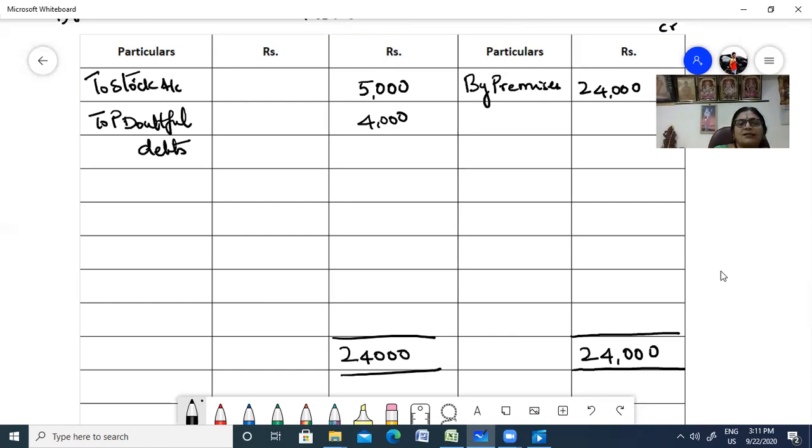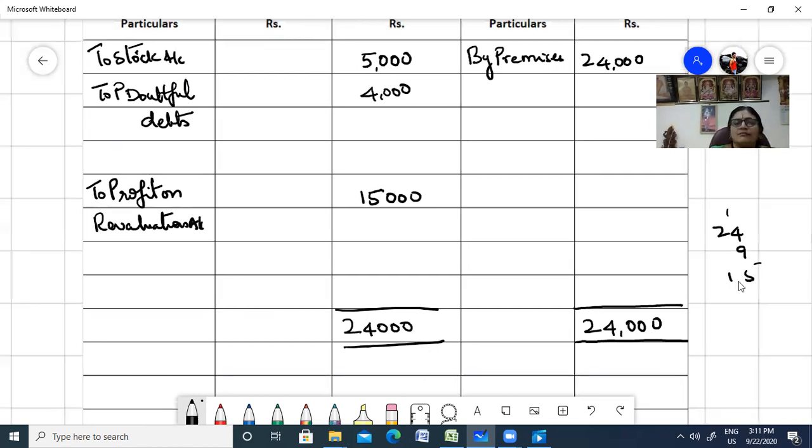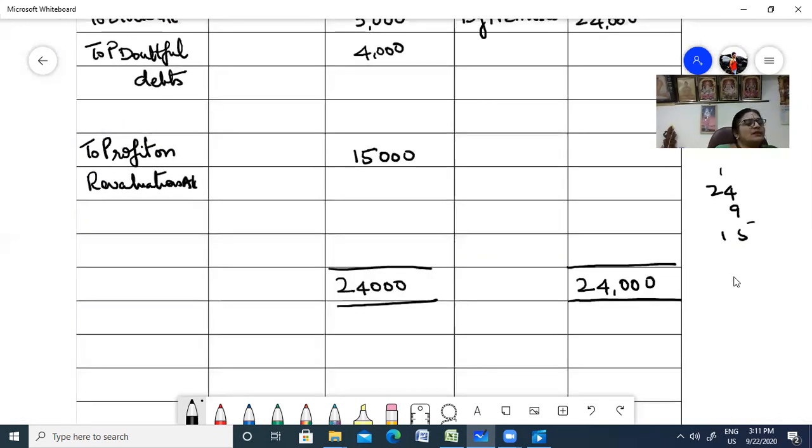Now, what is the balance here? You have 9,000. So 24 minus 9, so 15,000. 15,000 you have on the debit side. Is it profit or loss? Obviously, revaluation profit. So to profit on revaluation, to revalue the asset because one partner is no more. And you have to share it among the 3 partners. Who are they?